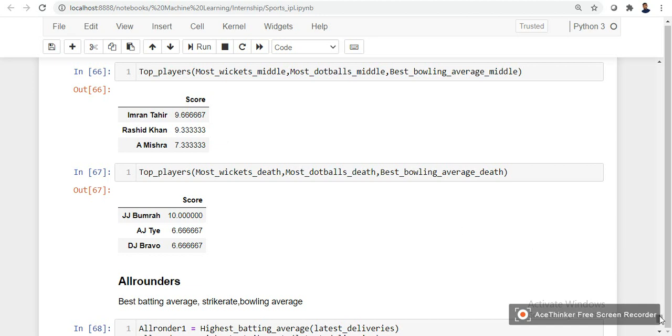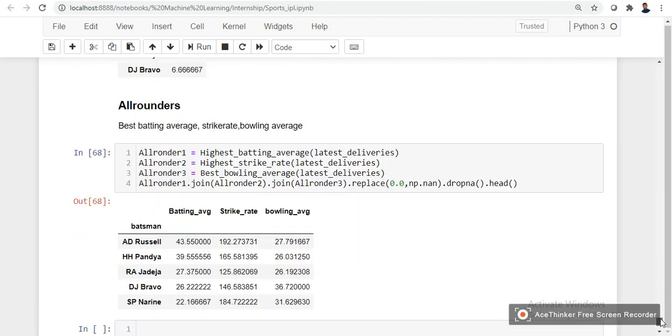We can also have a look at all-rounders. In the all-rounders category, we have Andrew Russell, Hardik Pandya, Ravindra Jadeja, DJ Bravo, and Sunil Narine. These are the 5 best all-rounders based on the last 2 years' performance. So these are the players we can suggest a team to endorse. Again, I have explained it very fast, just fast-forwarded for the sake of the task.